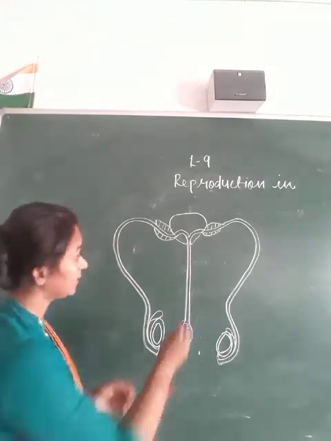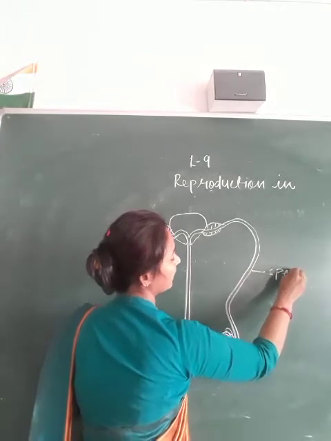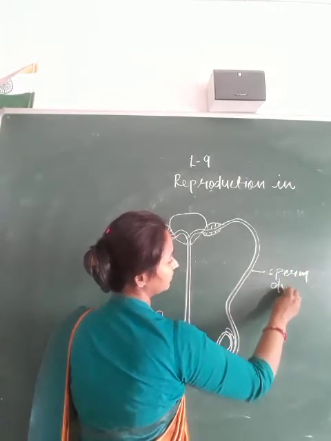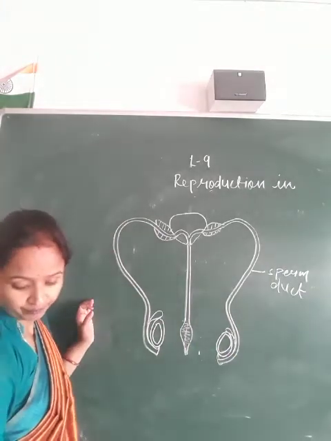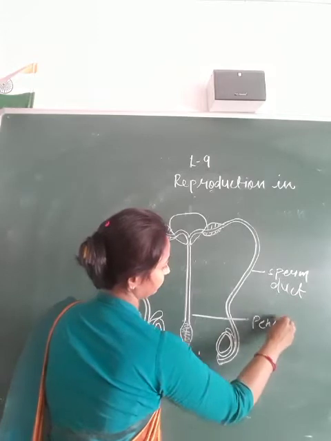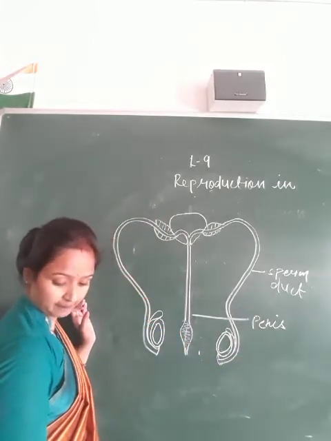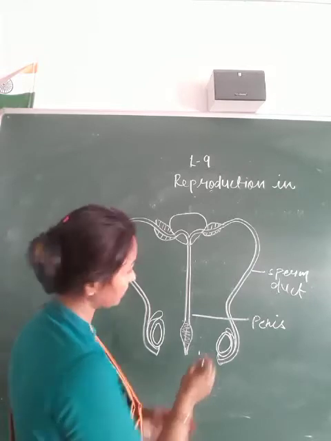You can see this is the sperm duct, and this is the penis.